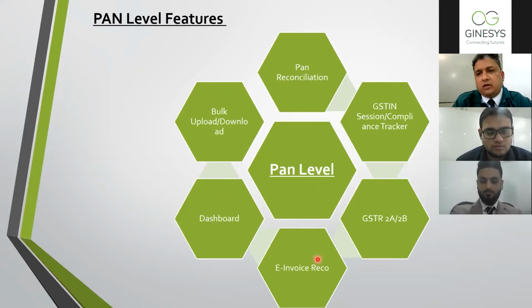We will automatically fetch your invoices from the government portal, and you can do a reconciliation with your purchase data or sales data, so that your entire reconciliation can be done. The entire working for a GST can be similarly synced at a PAN level. So the entire feature of company information is available at PAN information.